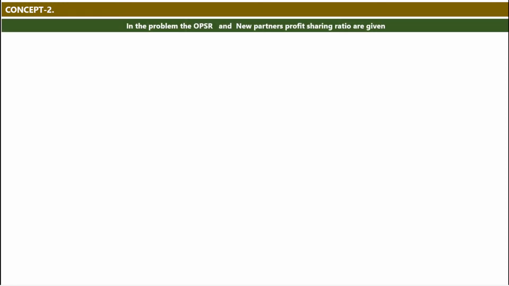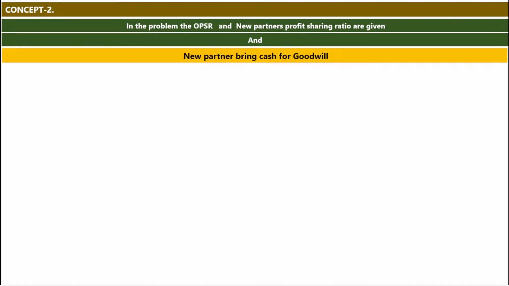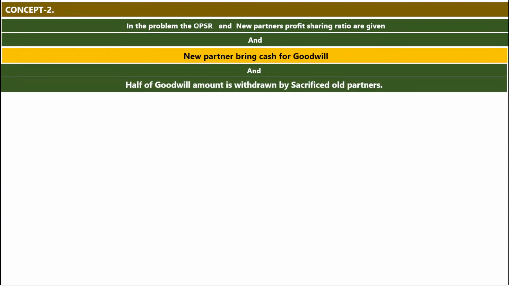If in the question OPSR and new partner profit sharing ratio are given, means two information will be available relating to profit sharing ratio. One is OPSR and the other one is new partner profit sharing ratio. And new partner brings the cash for goodwill. In the adjustment they will give that he brings the cash for goodwill, and half of the goodwill amount is withdrawn by the sacrificed old partners. Goodwill brought by the new partner and goodwill amount is withdrawn by the partners.